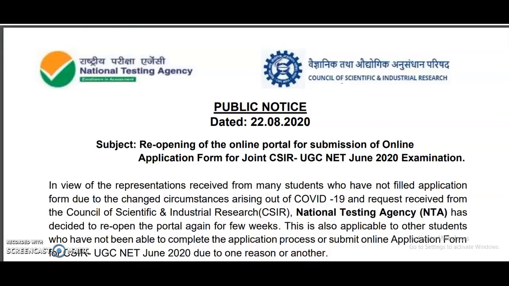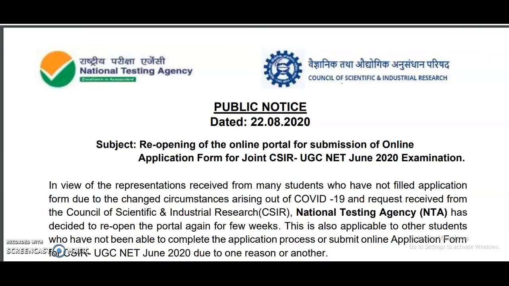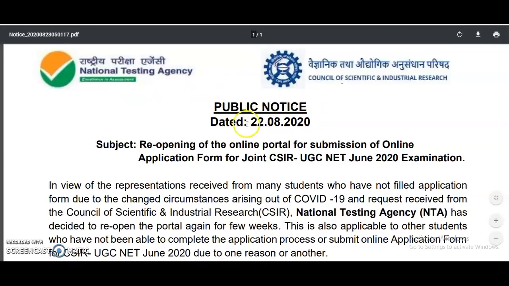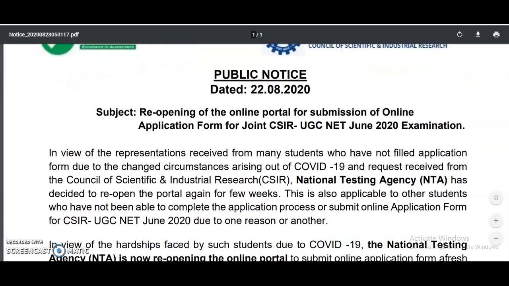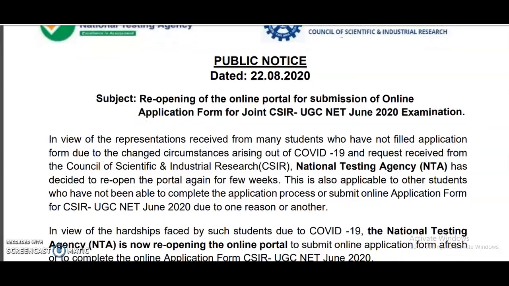Now, coming to the present content of the video, it is one important public notice published on the official website of the National Testing Agency on 22nd August 2020. From this notice, it is really very good news for the joint CSIR UGC NET June 2020 aspirants. Why? Because the link for the online application form is opening once again. See, the reopening of the online portal for submission of the online application form for the joint CSIR UGC NET June 2020 examination. Okay, so it is very good news for you guys. Please utilize this opportunity.